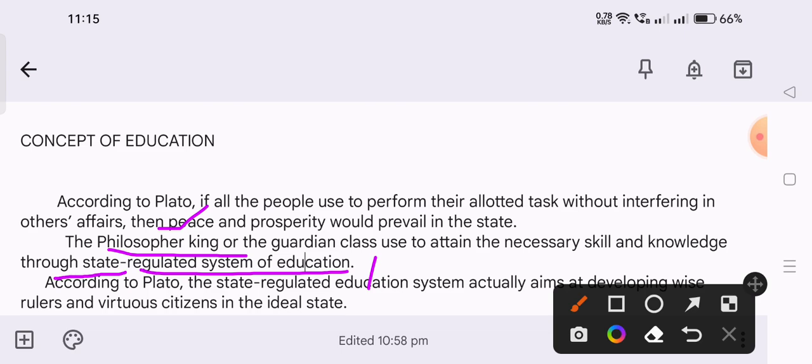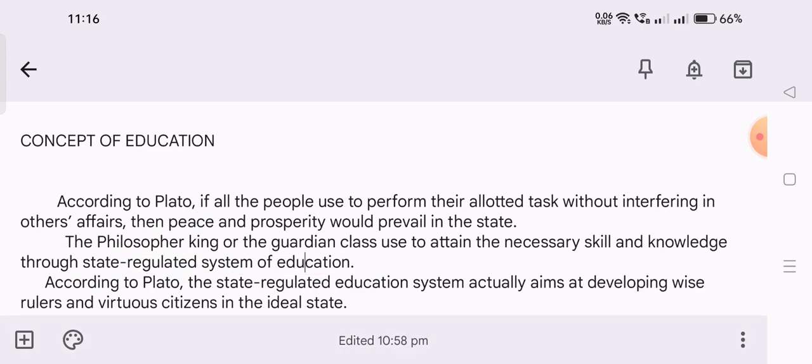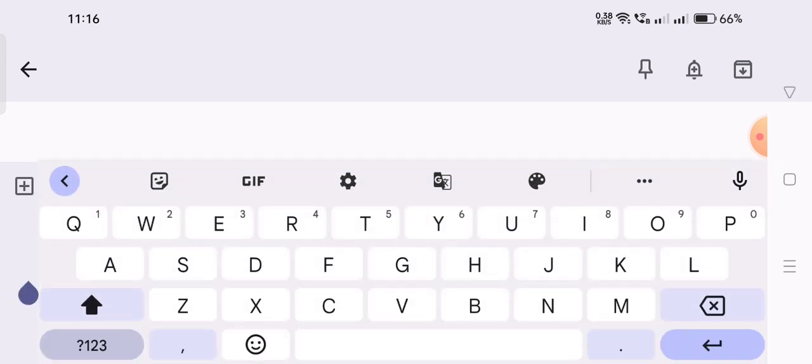Free education should be provided to everyone who is becoming a philosopher. Those interested citizens who want to become philosopher rulers, it should be the state's responsibility to provide the education to become a philosopher or a ruler. So according to Plato, the state regulated education,